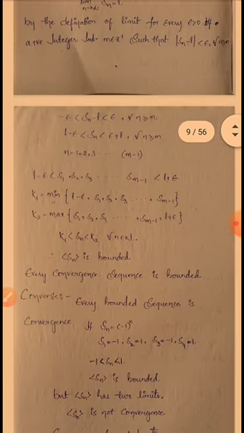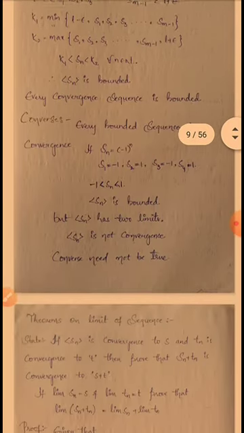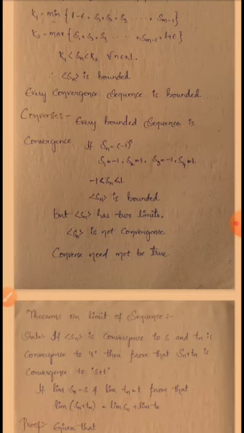Example: here, Sn is equal to minus 1 whole to the power of n. So we have to substitute n is equal to 1, 2, 3, 4 and so on. Here for odd numbers we get minus 1 and for even numbers we get positive 1. So Sn is a sequence that has two limits. That's why Sn is not convergent, but it is bounded. Why? Because it has an upper bound and a lower bound. So it is a bounded but not convergent sequence. Okay, every convergent sequence is bounded, every bounded sequence need not be convergent. Example is Sn is equal to minus 1 whole to the power of n.